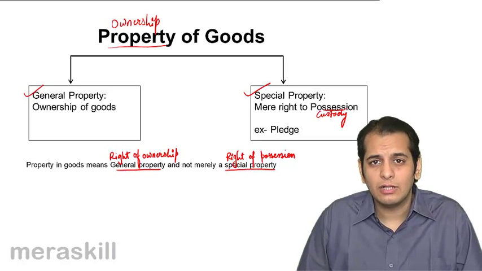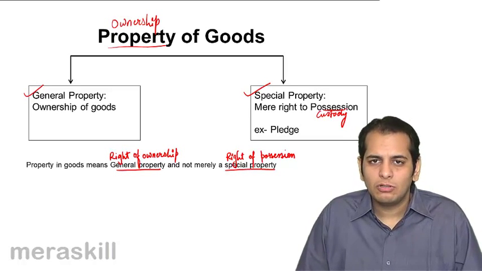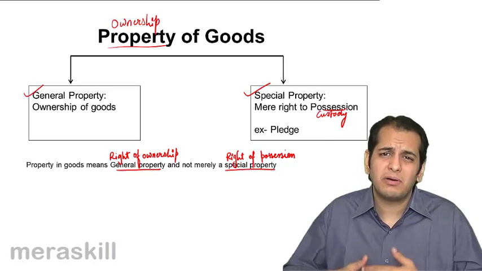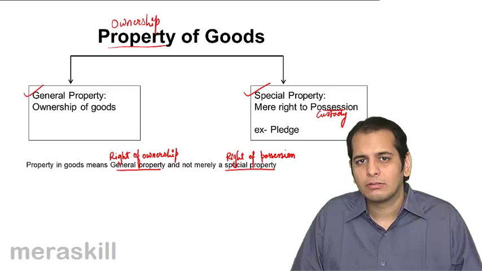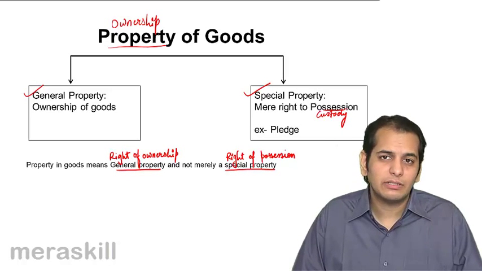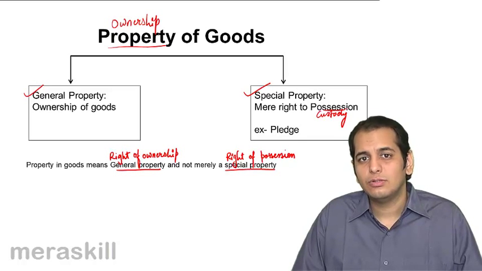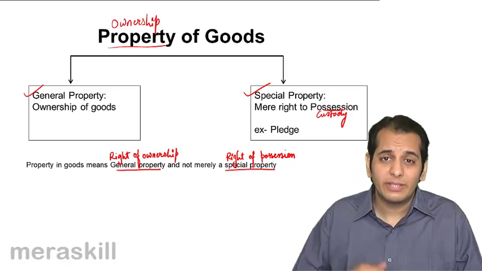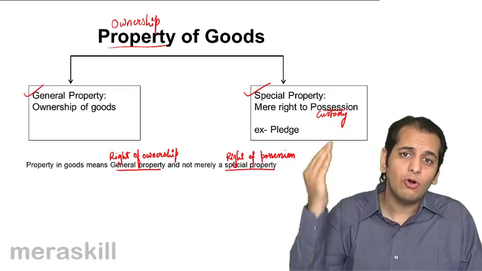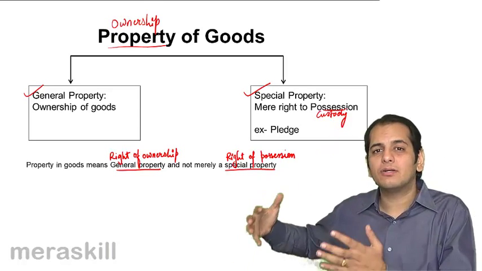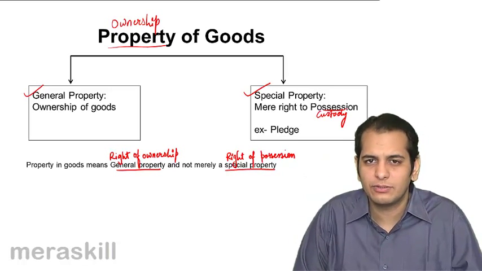Let's say you've taken a car on lease or on rent for 2 days, or for a month or whatever period. So you get the possession of that car. Do you become the owner of that car? No, you do not become the owner of that car. Can you sell that car? No, because you are not the owner of that car. So you do not have complete control, all the rights over that asset.